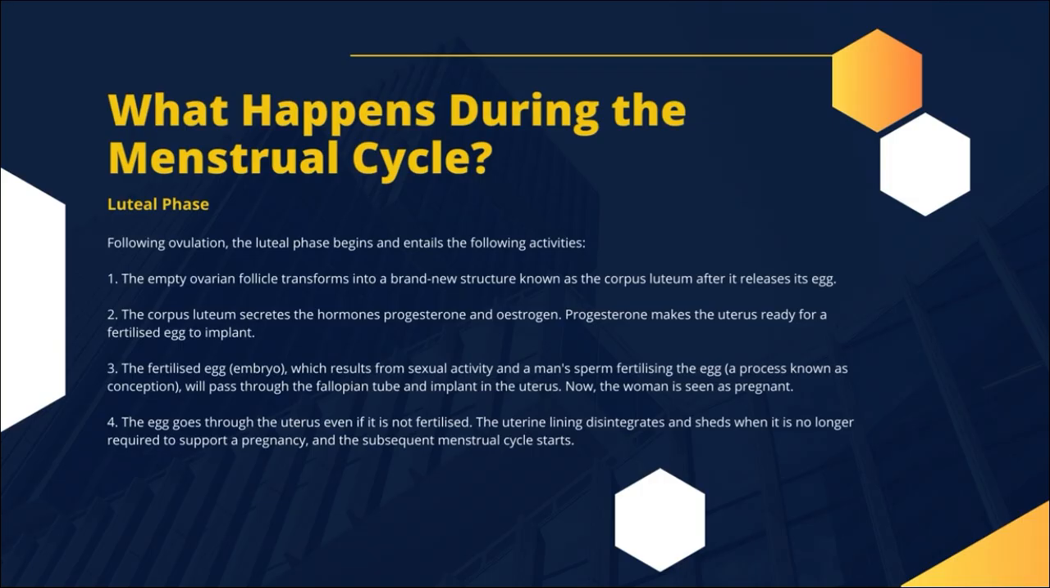3. The fertilized egg, or embryo, which results from sexual activity and a man's sperm fertilizing the egg, a process known as conception, will pass through the fallopian tube and implant in the uterus. Now, the woman is seen as pregnant. 4. The egg goes through the uterus even if it is not fertilized. The uterine lining disintegrates and sheds when it is no longer required to support a pregnancy, and the subsequent menstrual cycle starts.